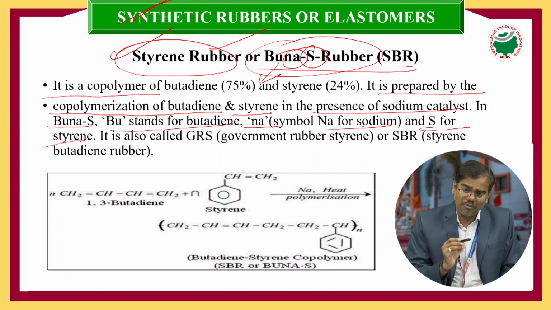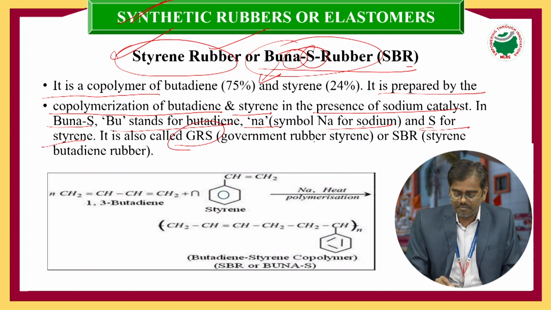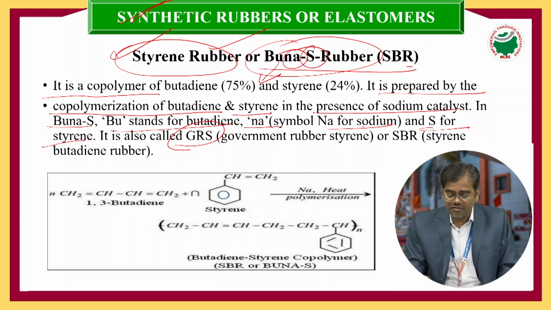It is also called GRS rubber, that's government rubber styrene, or we can also call it SBR, styrene butadiene rubber. So let's see the synthesis and preparation of this Buna-S rubber.